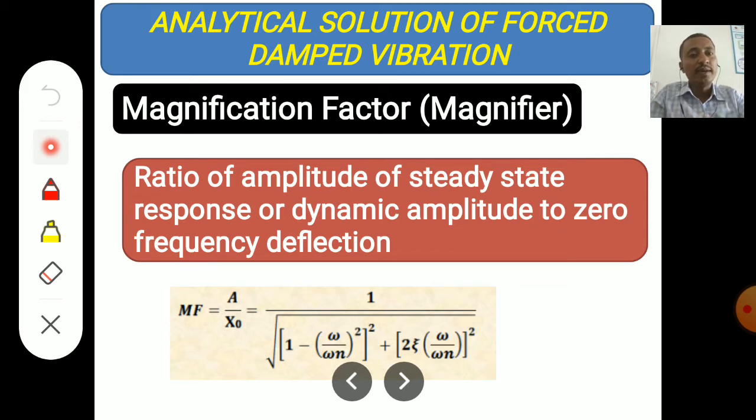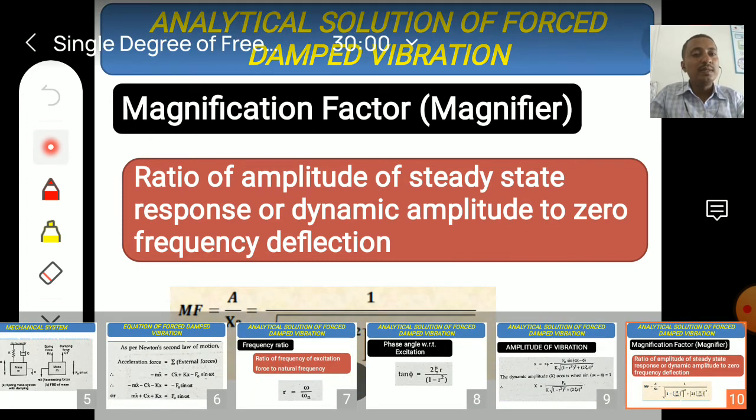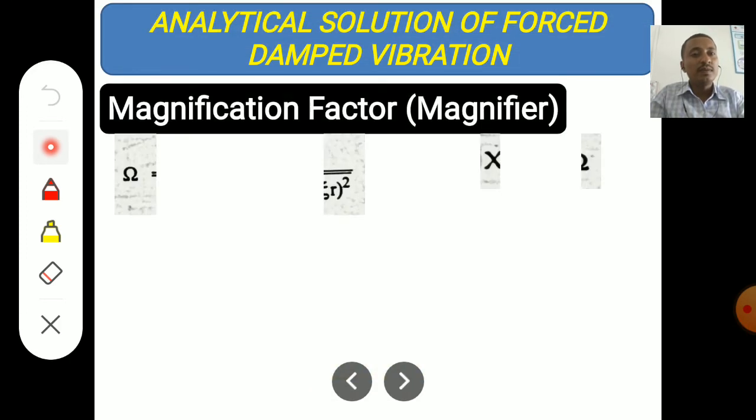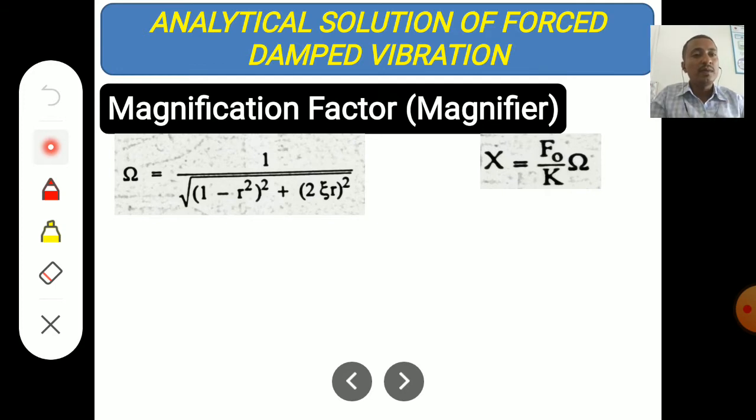So what is the formula? Magnification factor is given by 1 divided by square root of bracket 1 minus omega by omega n whole square, whole square, plus 2 zeta into omega by omega n whole square. If you represent this in terms of another symbol, the magnification factor is denoted by omega, equal to 1 by square root of 1 minus r square whole square plus 2 zeta r whole square. Here r means frequency ratio, which is omega by omega n.